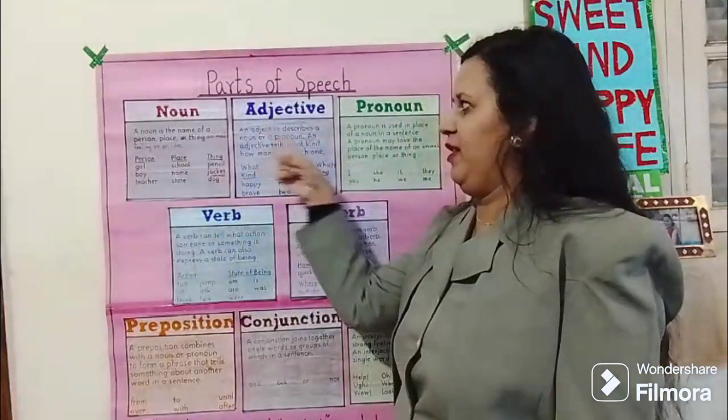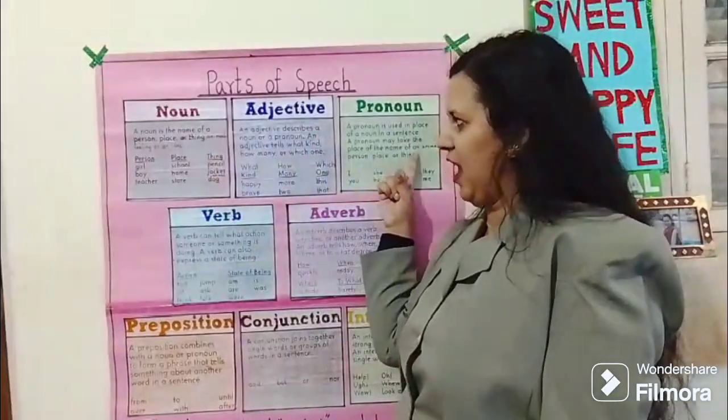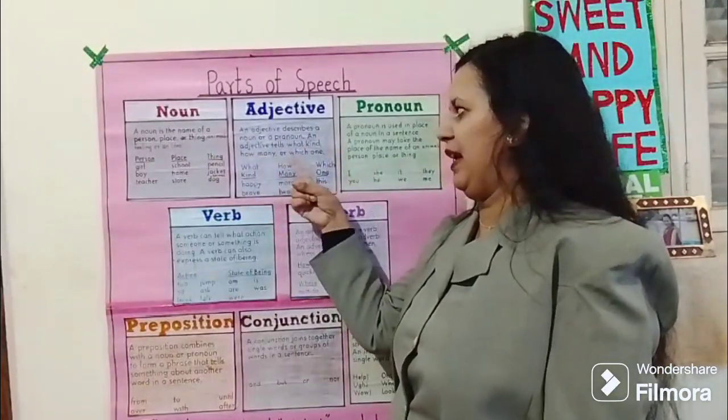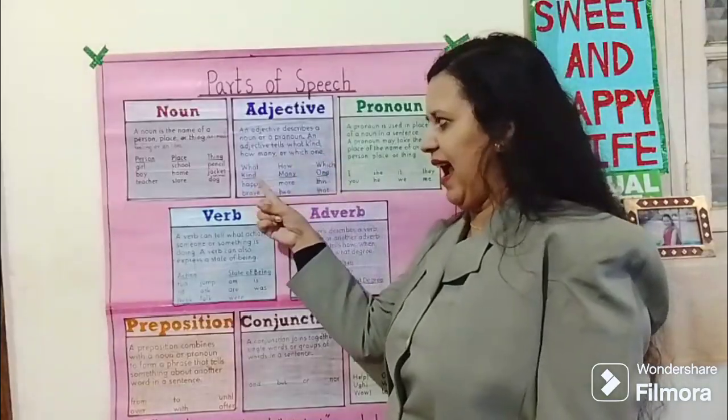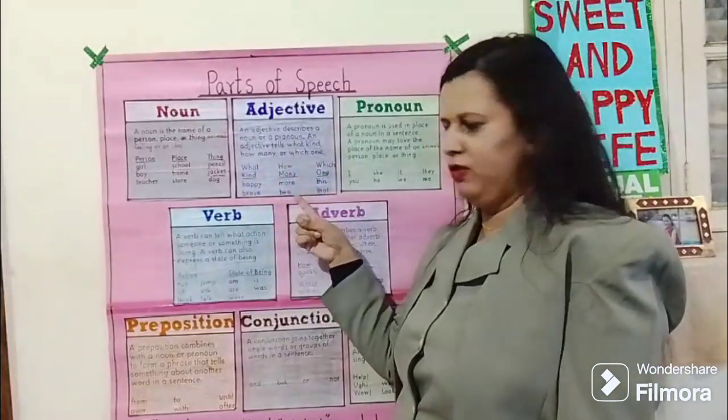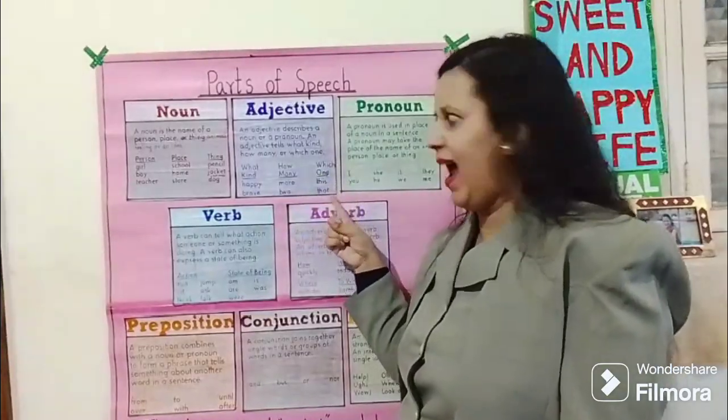An adjective describes a noun or a pronoun. An adjective tells what kind, how many or which one. What kind? Happy, brave. How many? More, two. Which one? This or that.